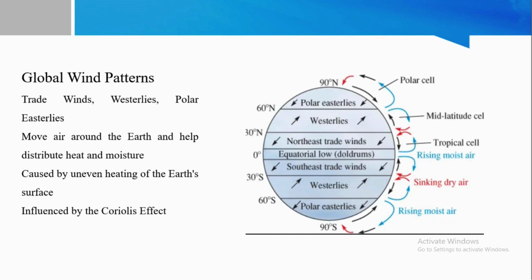Global wind patterns, for example trade winds, westerlies, and polar easterlies, move air around the Earth and help to distribute heat and moisture. They are caused by the uneven heating of the Earth's surface, which is influenced by the Coriolis effect.